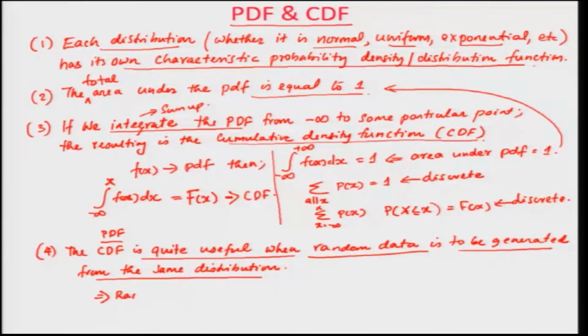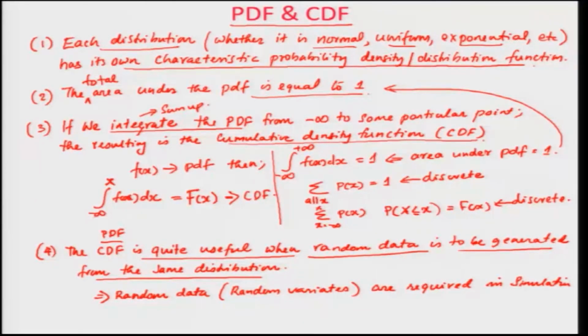Random data, or what we call random variates, are required in simulation to numerically evaluate the system.